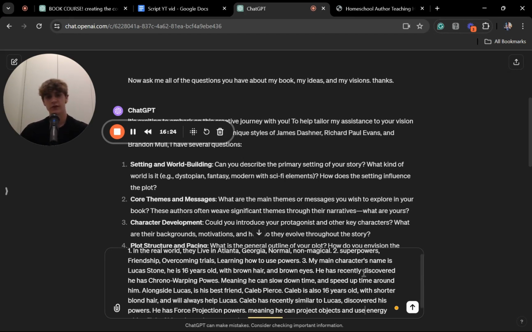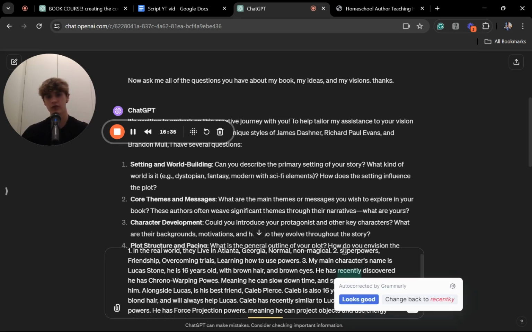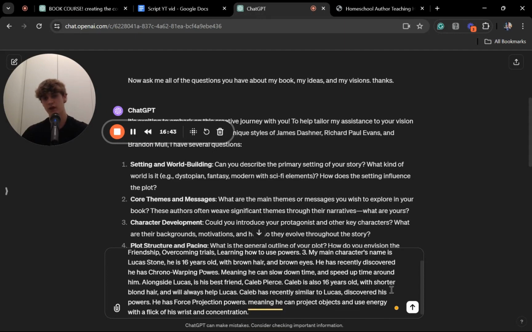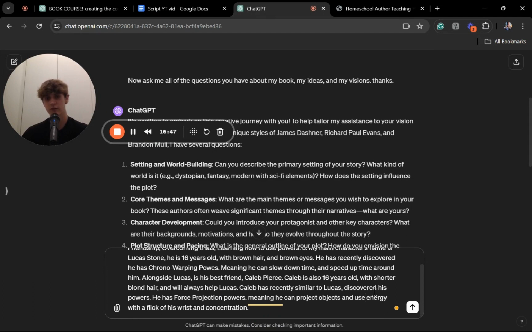So I just filled in the details of my main character. His name is Lucas Stone. He is 16 years old with brown hair and brown eyes. He's recently discovered he has chrono warping powers, meaning he can slow down time and speed up time around him. Alongside Lucas is his best friend Caleb Pierce. Caleb is also 16 years old with shorter blonde hair and will always help Lucas. Caleb has recently, similar to Lucas, discovered his powers. He has force projection powers, meaning he can project objects and use energy with a flick of his wrist and concentration. I give it those details because of the character and their powers, and so chat understands what I'm talking about.